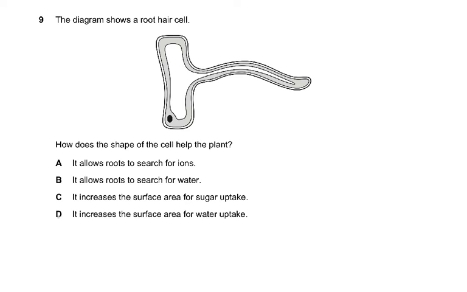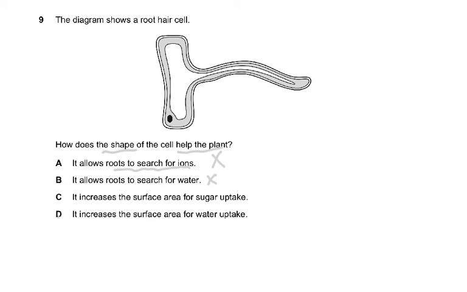Question number 9. The diagram shows a root hair cell. How does the shape of the cell help the plant? Now, what is this? I mean, this is rubbish. It allows root to search for ions. The roots can't sort of move around and search for ions, so this is wrong. It allows roots to search for it. Again, the word search is wrong.